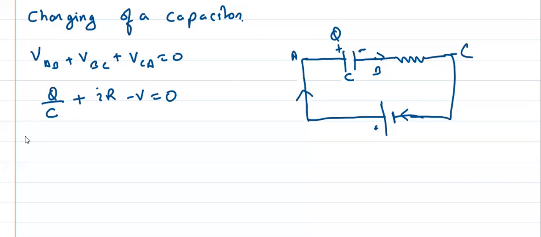This is according to the convention that I use. Or you can just write it like this, considering it as a battery with a positive terminal and a negative terminal. So from this the current should go like this, but it is coming inside, so I'll write minus Q by C minus IR plus V is equal to 0. So both are the same actually, yes or no? Technically both are the same.